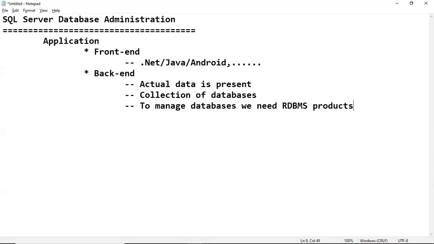That's why I think it is clear. Backend is a collection of databases. To manage these databases, we need what? RDBMS products. SQL Server is one of the RDBMS products. So many RDBMS products are there in the market today, like MS SQL Server, Oracle, Sybase, MySQL.